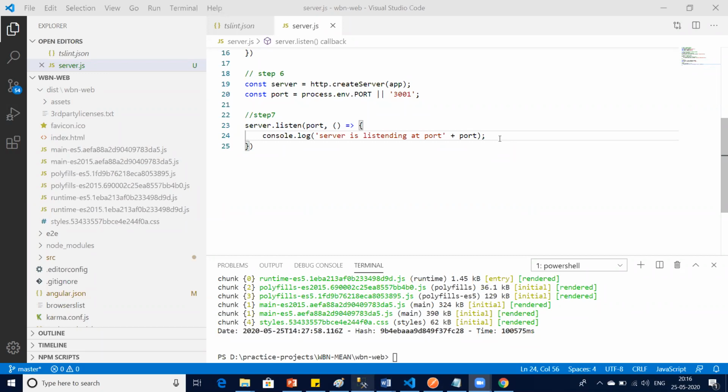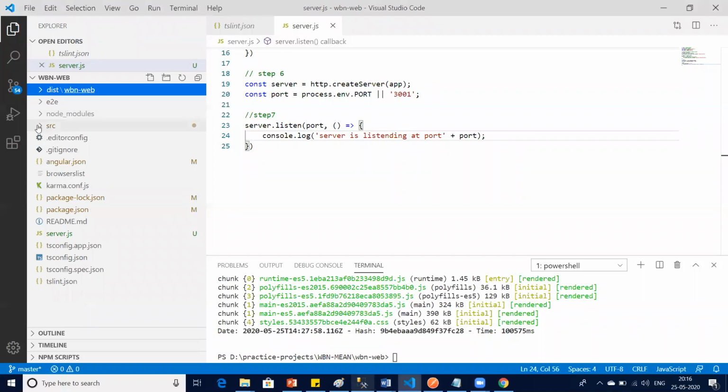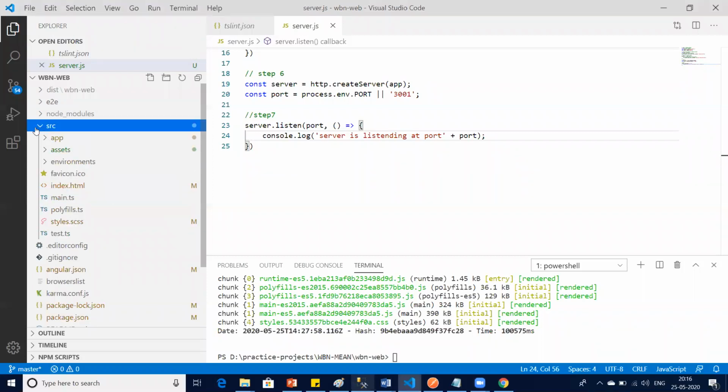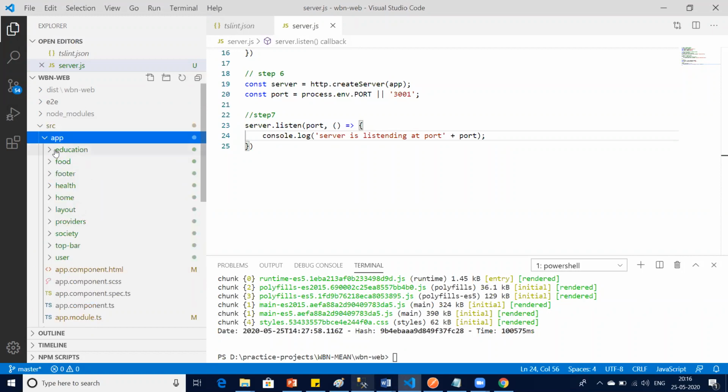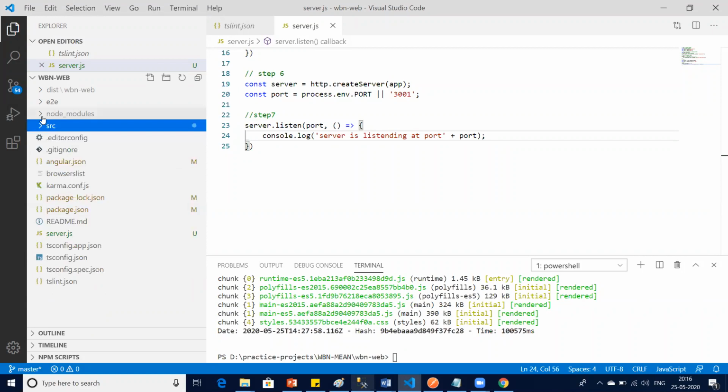No. See, listen to me carefully, okay? Whenever I make any change in my Angular project, what I want is my server should point to the new code. My server is pointing to this folder, not the source folder. Whatever new stuff I add, let's say routing, everything I do happens inside the source folder. Your npm server, node server, is not pointing to the source folder. It is pointing to this folder.